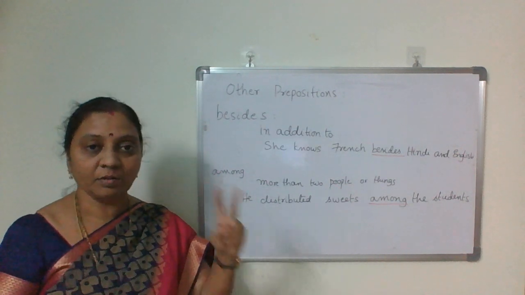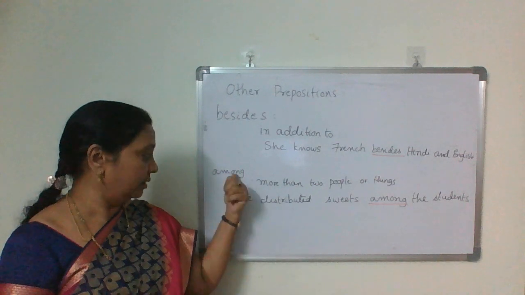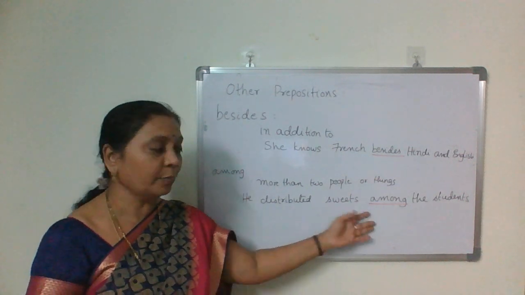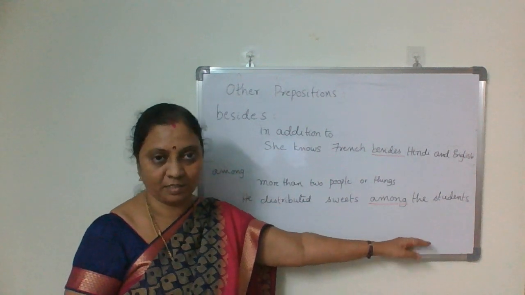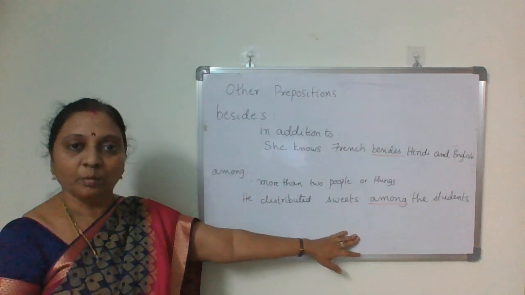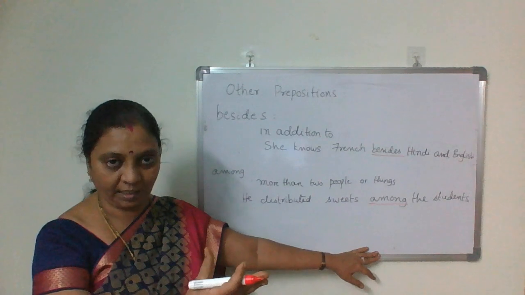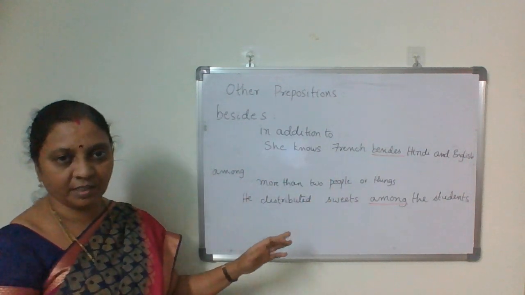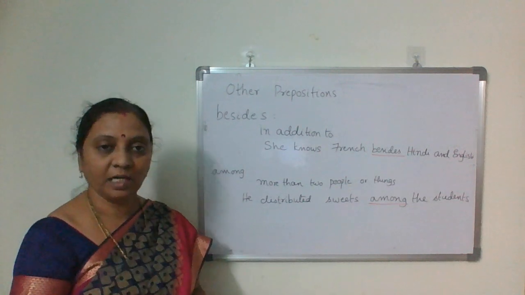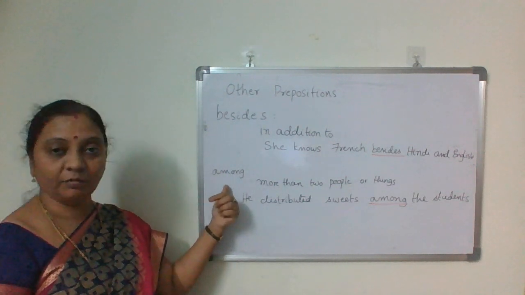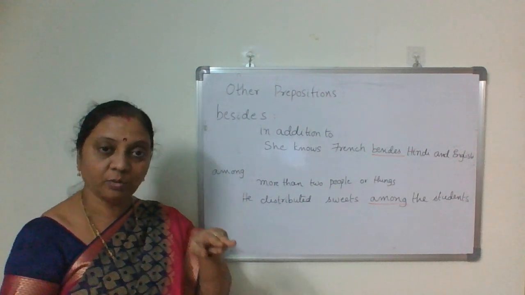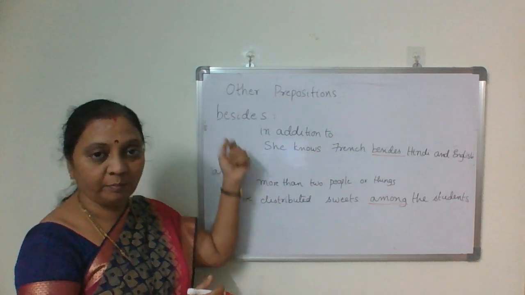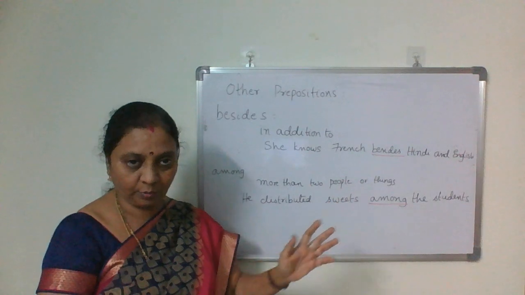So between is only two. For more than two we have to use among. He divided the property among his sons. Among his sons means we know he has more than two sons, maybe three, four, five. We don't know the exact number, but it is sure more than two. In such cases, we have to use among. Between means only two, among means more than two. Beside means by the side of. Besides means in addition to.